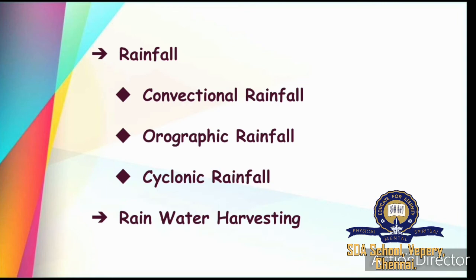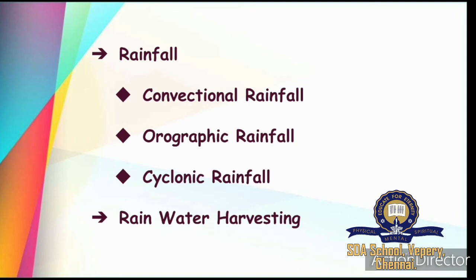Once again I will explain what convectional rainfall is. During the summer season the sun will be very hot and everywhere it will be very hot, right? In that time the water in ponds, lakes, seas and oceans will get evaporated and go up.